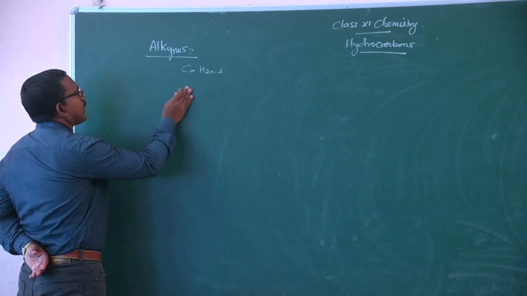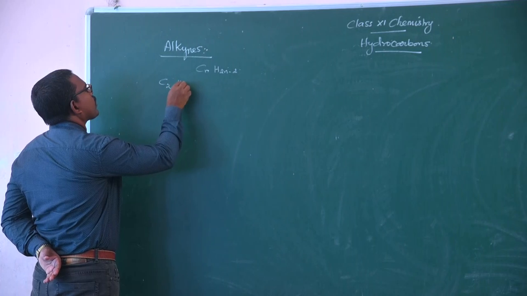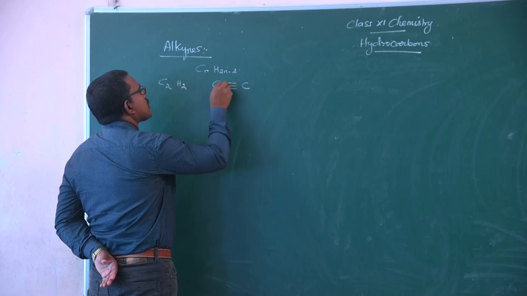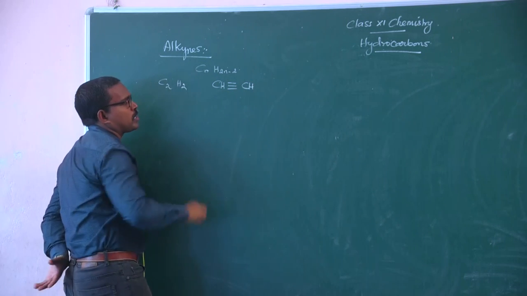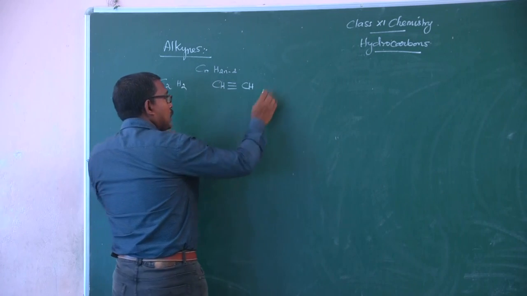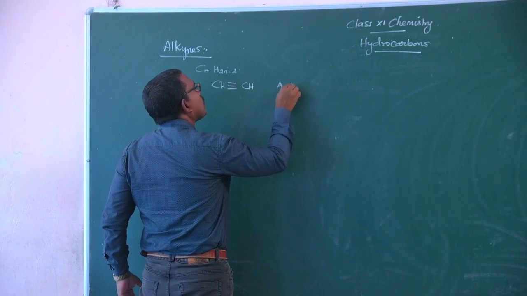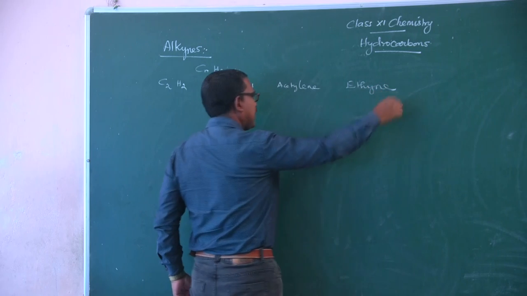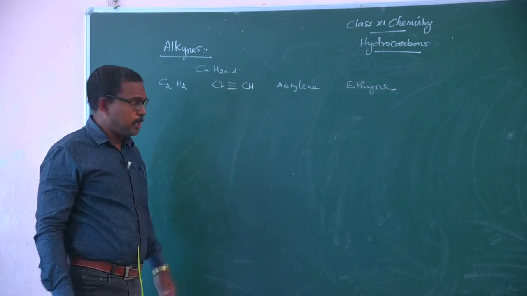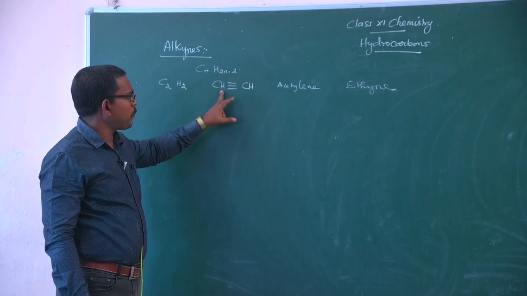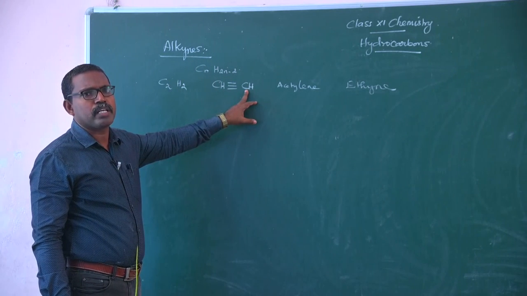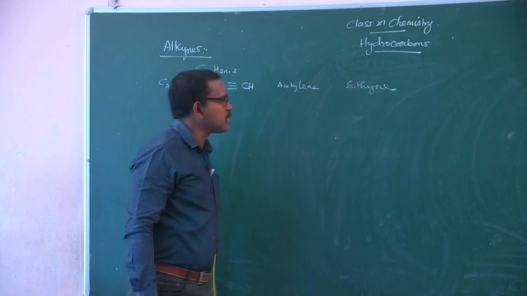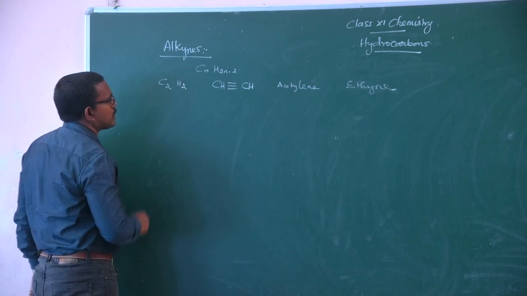The first member of alkynes is C2H2. It is written like this: carbon-carbon triple bond and two hydrogen atoms. The common name of the compound is acetylene. The IUPAC name of the compound is ethyne, spelled Y-N-E. The parent hydrocarbon with two carbon atoms is ethane, and the ending is replaced by Y-N-E. The IUPAC name of acetylene is ethyne.